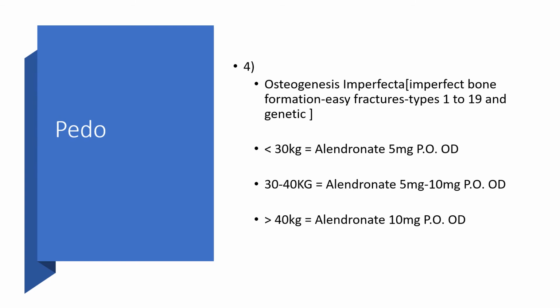In pediatric age group, particularly in osteogenesis imperfecta, meaning imperfect bone formation leading to easy fractures, and it has types 1 to 19, and it has genetic undertone. In that case, we'll have to weigh the patient. If less than 30 kg, we can give alendronate 5 mg per oral once daily. If the child is between 30 and 40 kg, we can give alendronate 5 mg to 10 mg per oral once daily. But if the child is greater than 40 kg, then the dosage of alendronate will be 10 mg per oral once daily.